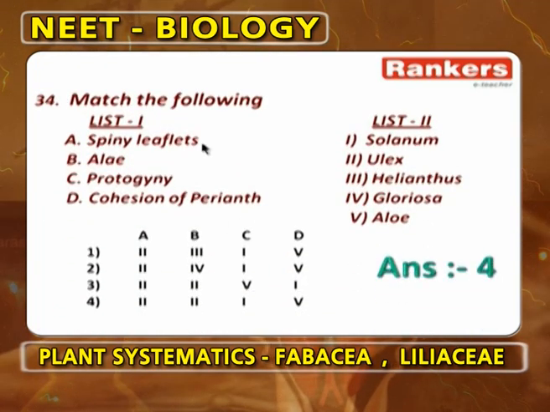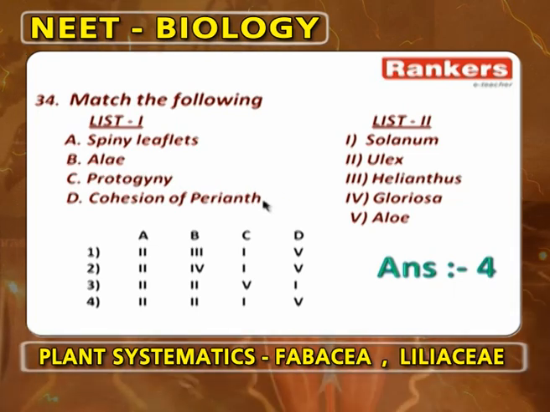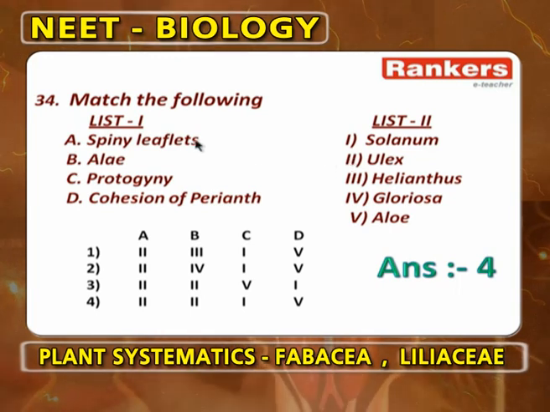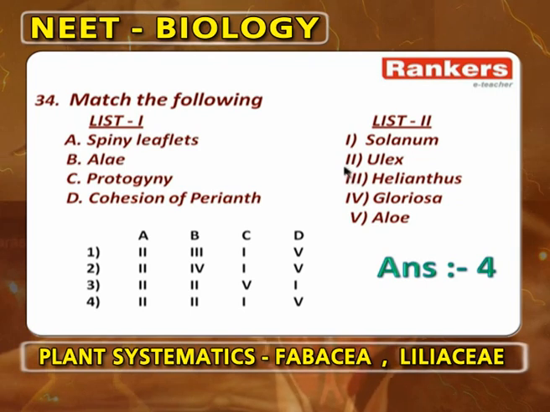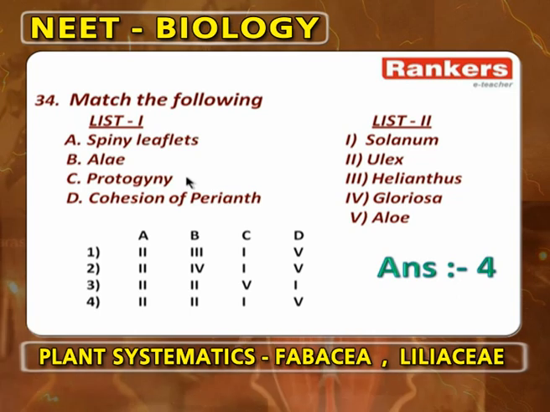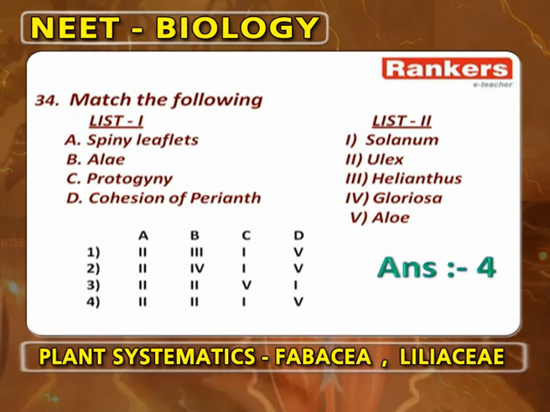Spiny leaflets, Aloe, protogyny, cohesion of perianth. Answer is 4. Spiny leaflets is Ulex. Ulex is a plant in Fabaceae with spiny leaflets. Aloe is 2. So, aloe is the aloe plant. Protogyny is seen in Solanum and cohesion of perianth is seen in Helianthus. So, this is the answer. Next.